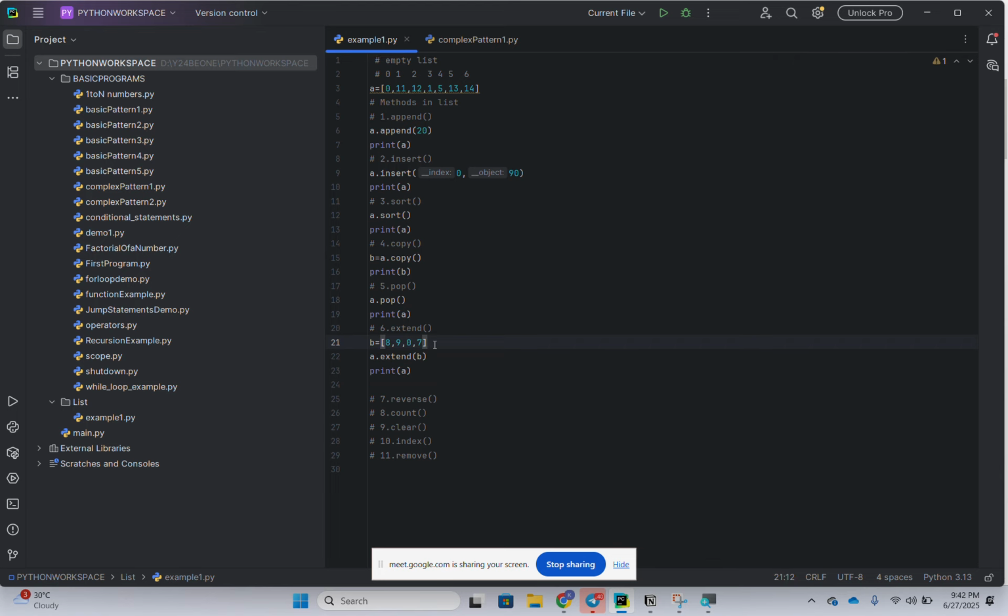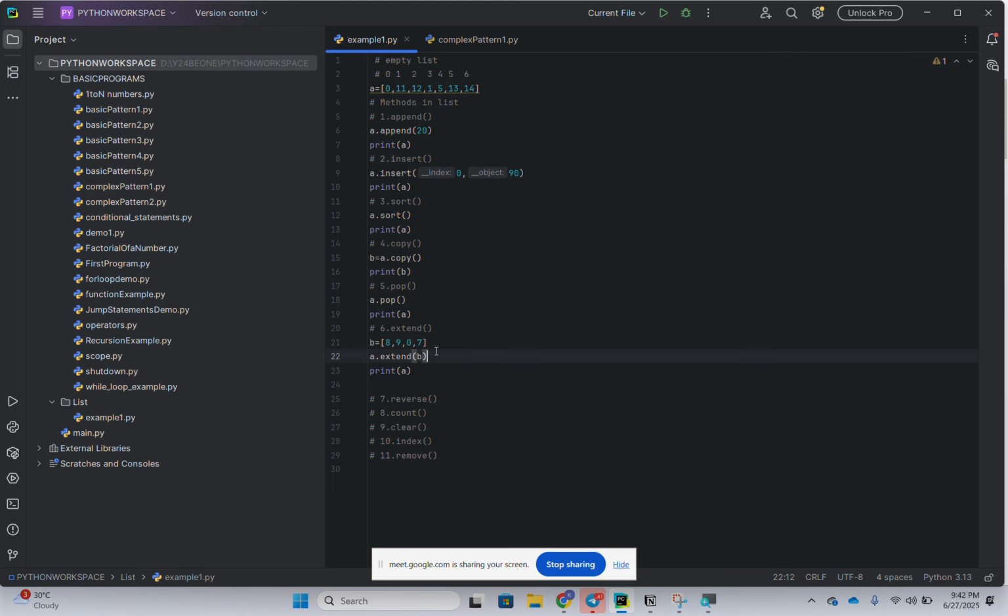In array A we have a set of 5 numbers, and in array B we have some numbers. By A dot extend of B, the elements of B are copied into A, along with the existing elements of A.